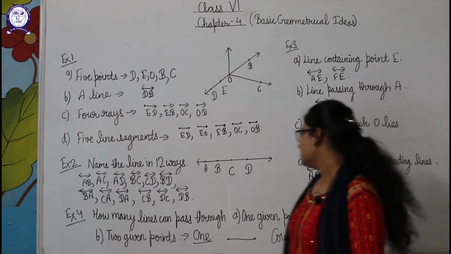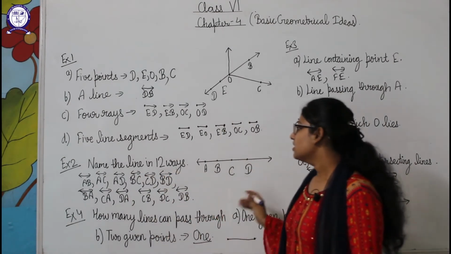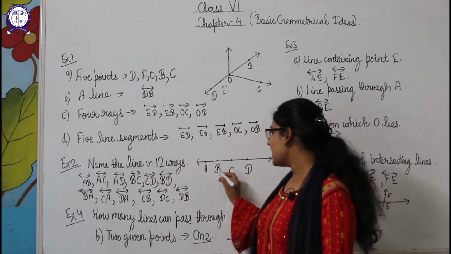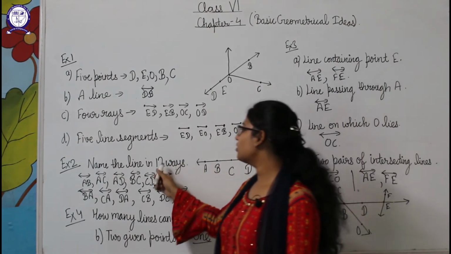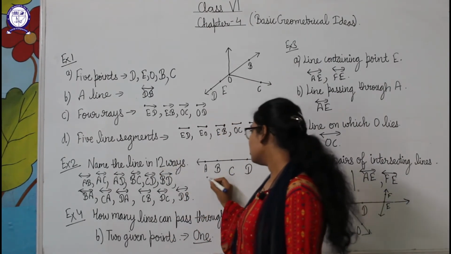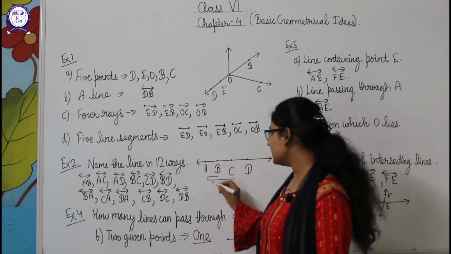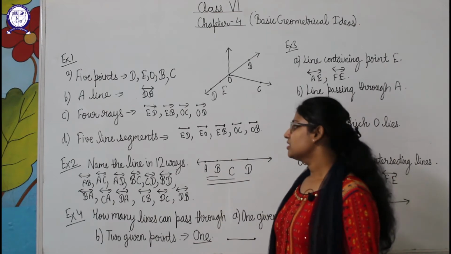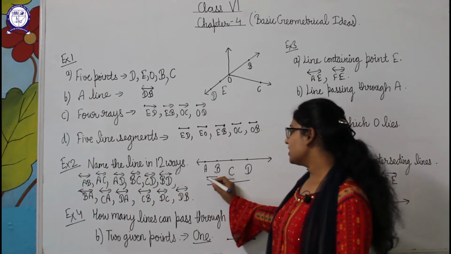Now in the second question, name the lines in 12 ways. This is given to us: A, B, C, D. These are the points on a line and we have to tell about 12 lines here. So here students, AB can be one line, AC can be another line, AD can be the third line. So AB, AC, AD means we make the combinations with A.